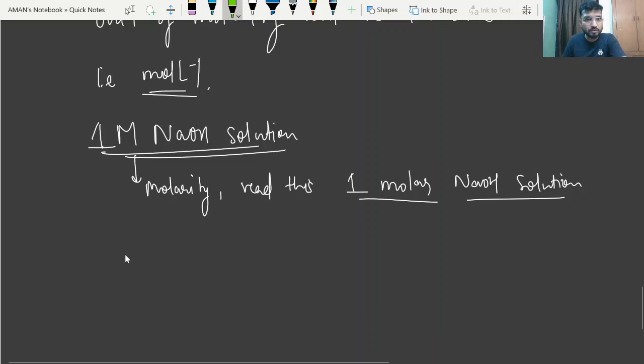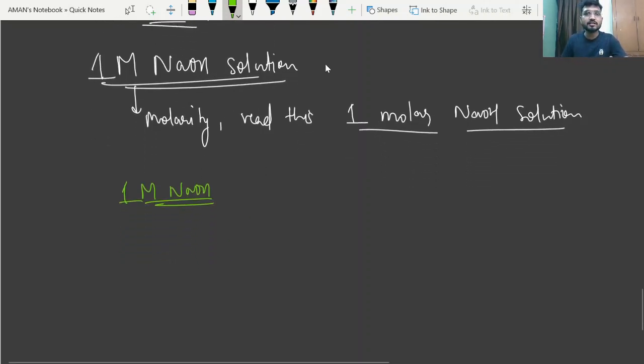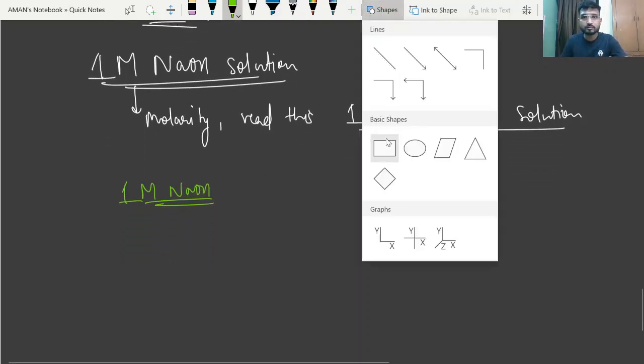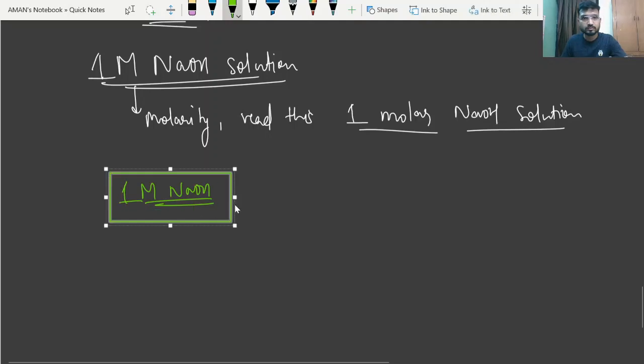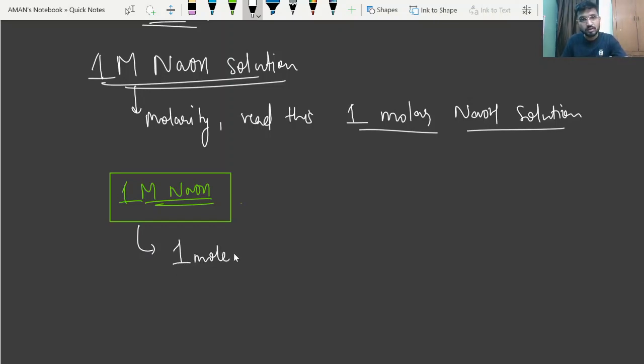Now see, what does it mean? 1 molar NaOH solution. So, beta, if I write 1 M NaOH, it means 1 mole of NaOH is dissolved in 1 liter of the solution.